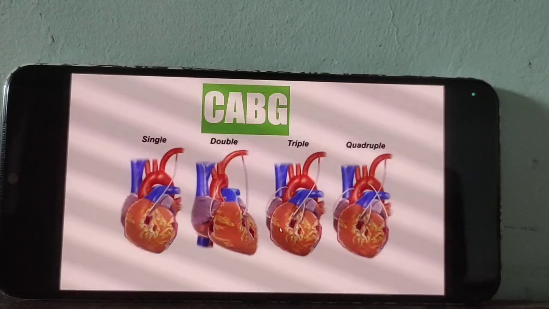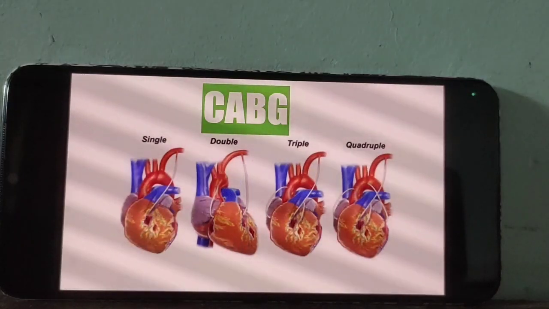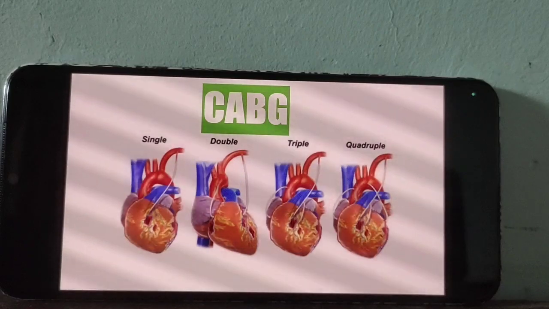Then CABG, coronary arterial bypass graft.